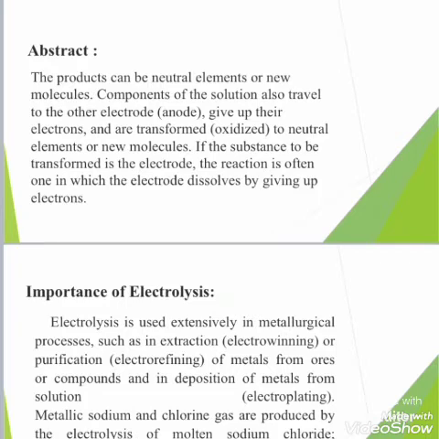Components of the solution also travel to the other electrode, give up their electrons, and are transformed to neutral elements or new molecules. If the substance to be transformed is the electrode, the reaction is often one in which the electrode dissolves by giving up electrons.